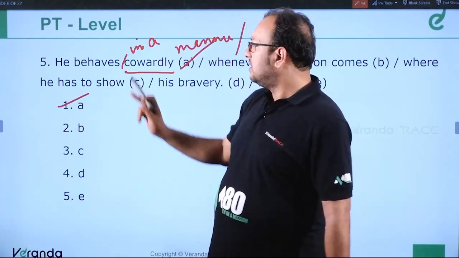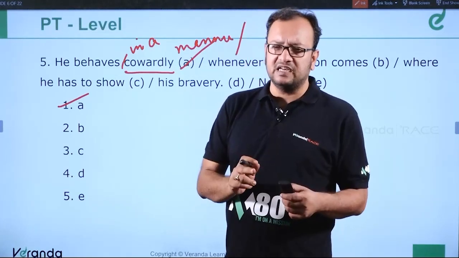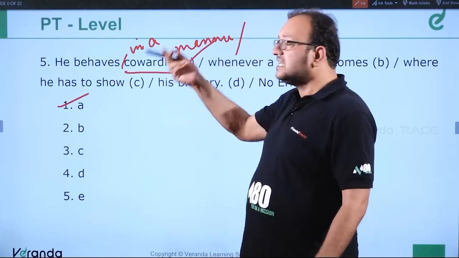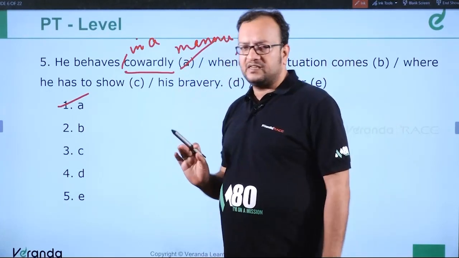Cowardly is not an adverb. We can say he behaves smartly, but we cannot say he behaves cowardly. Cowardly is an adjective, smartly is an adverb. So it should be behaves in a cowardly manner or like a coward. So the error is in part A. 100% error, you understood, right?